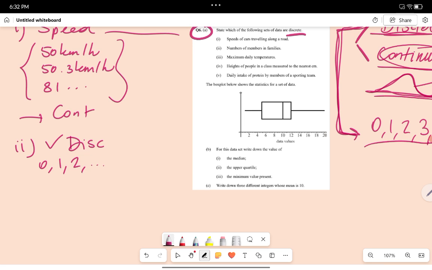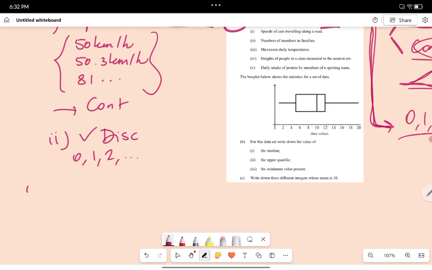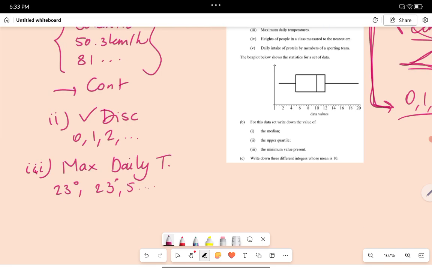Third is maximum daily temperature. Again, this is something we measure. Maximum daily temperature could also be like 23 degrees or 23.5, whatever. It could be anything. So that is continuous. Okay. And so that's still not discrete.